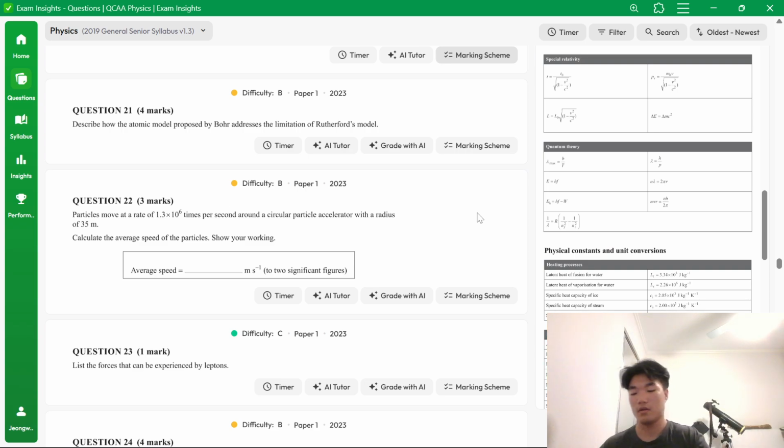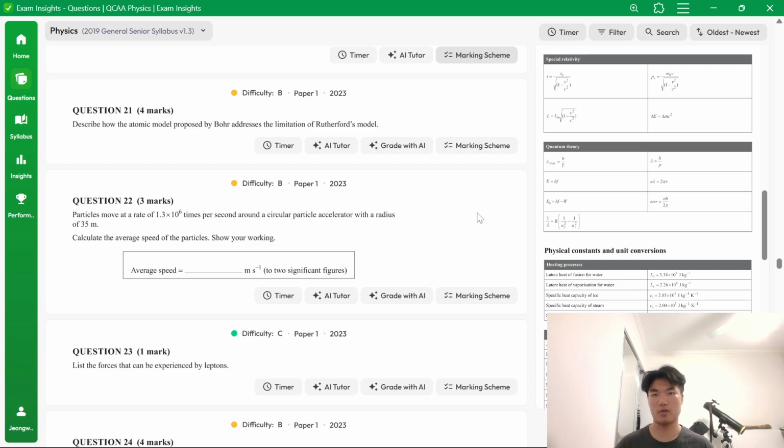Okay. Describe how the atomic model proposed by Bohr addresses the limitation of Rutherford's model. Immediately we should be thinking about why there are specific emission spectra for elements, particularly hydrogen, and that wasn't explained by Rutherford's model.